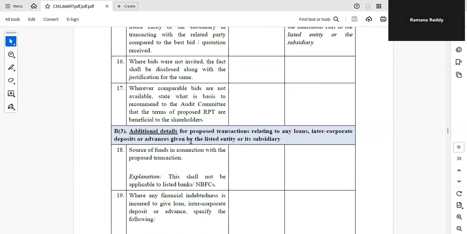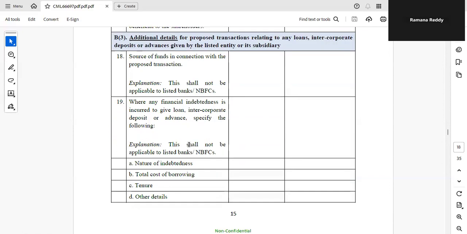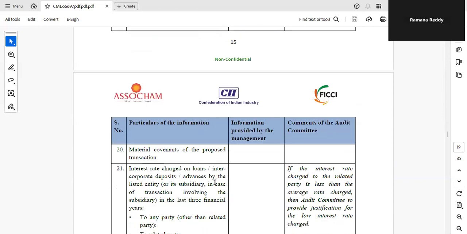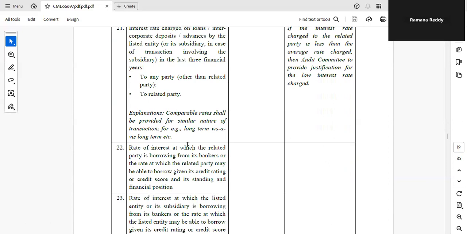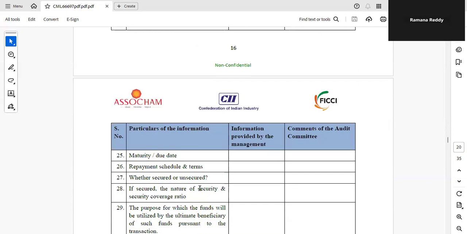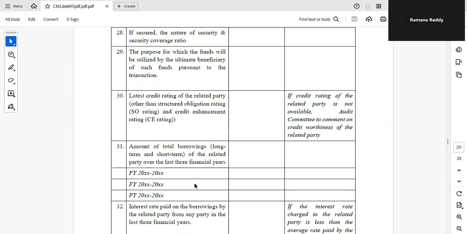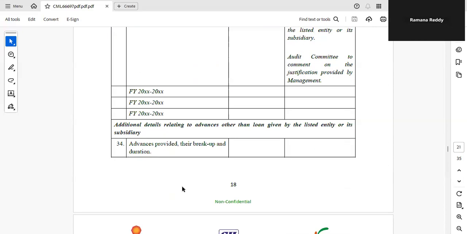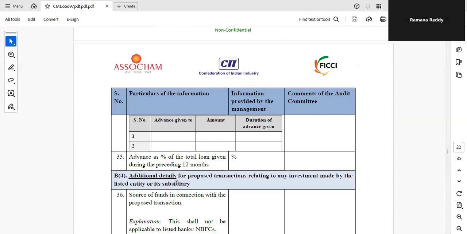And again, under B3, what we are giving is proposed transactions relating to loan or intercorporate deposit or advances, as I just told you. So those details we give under heading B3: nature of indebtedness, total cost of borrowing, tenure, other details, material covenants entered, then interest rate. All these details we are giving, and if there was any default earlier, everything. And we are taking the last 3 years of borrowings with the related party, specifically. So these are the clear details we give under heading B3.